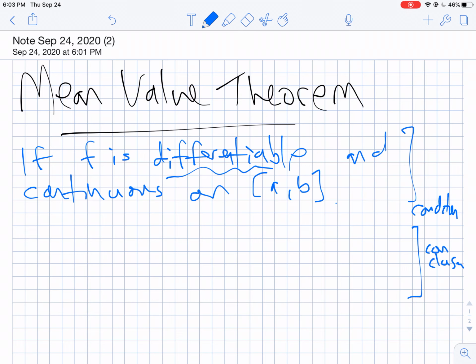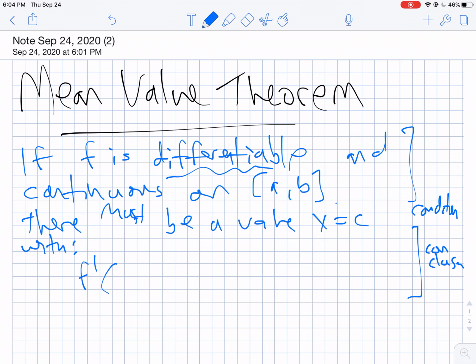And the conclusion is that there must be a value x equals c with f prime of that c equaling f of b minus f of a divided by b minus a.